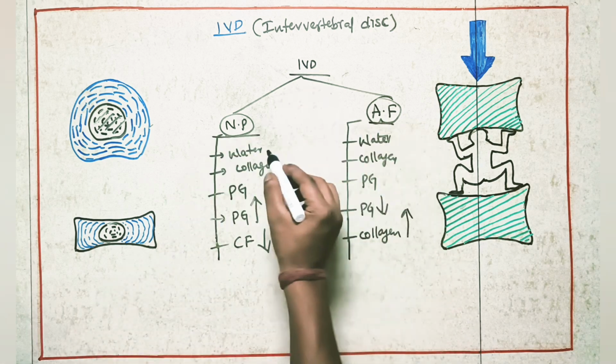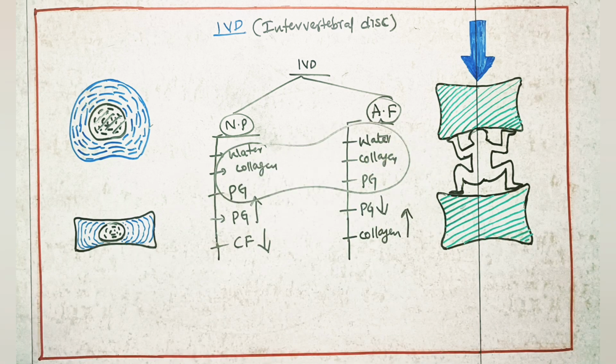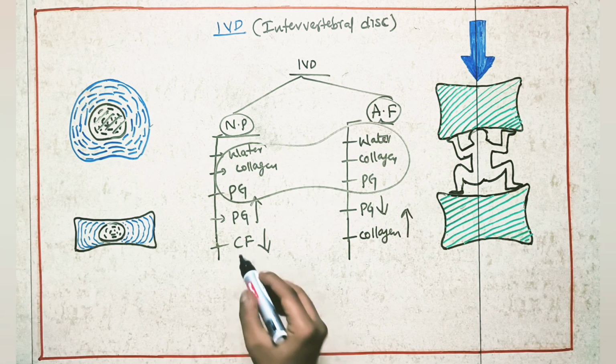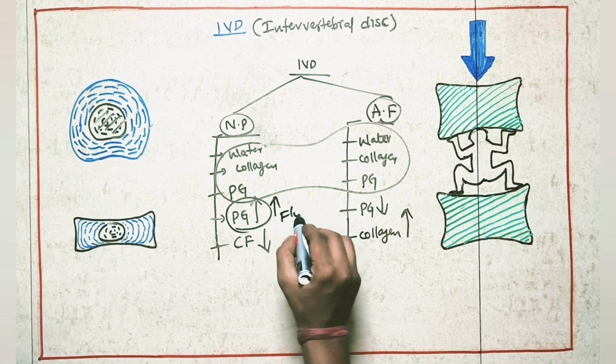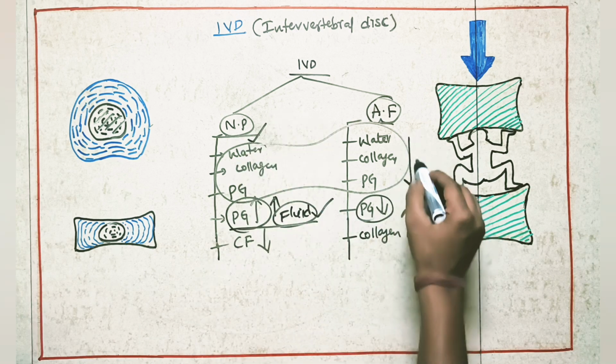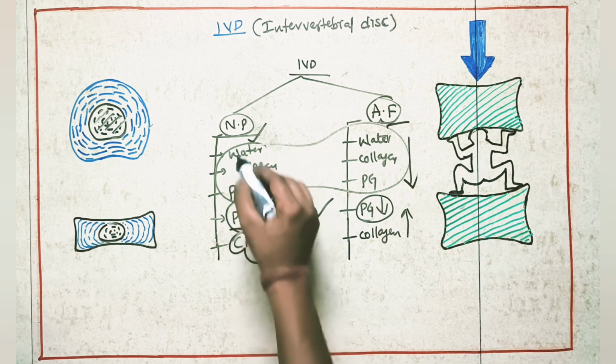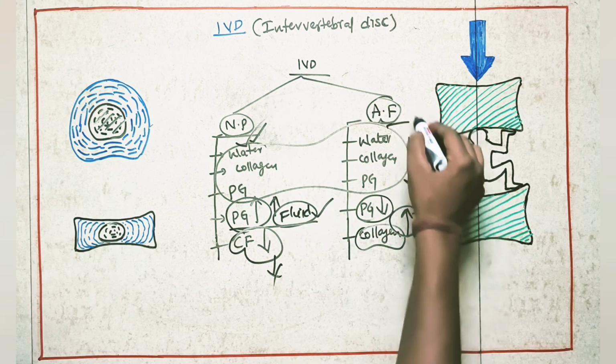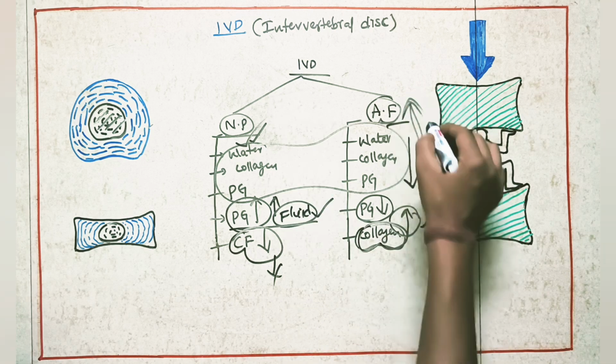Okay, nucleus pulposus and annulus fibrosus, these structures are common in both. Only proteoglycans and some fluid content will be more in the nucleus pulposus. Proteoglycan content is less in the annulus fibrosus. Collagen fibers will be less in the nucleus pulposus, and collagen fibers are more in the annulus fibrosus.